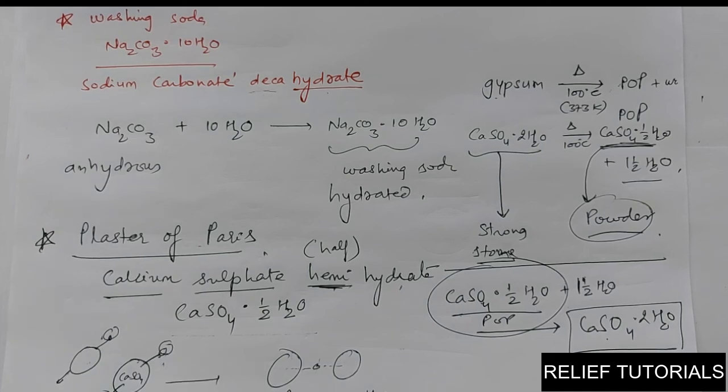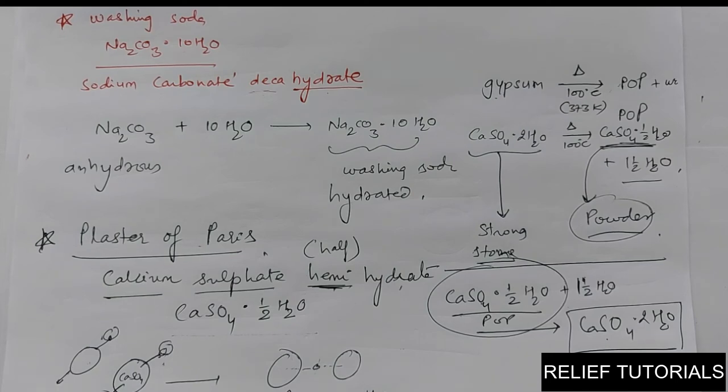So what are the uses of this gypsum? First, it is used by doctors for joining fractured bones, for making plaster to support the fractured bones, as we have seen the plaster on fractured hands and legs. This POP is also used in the production of decorative items, decorative pieces, for making designs on ceilings, and for making statues. So that's all about plaster of Paris and water of crystallization.